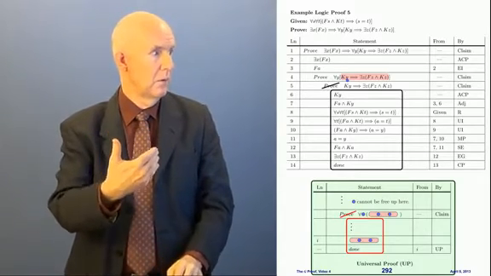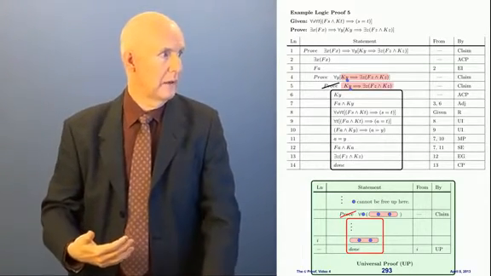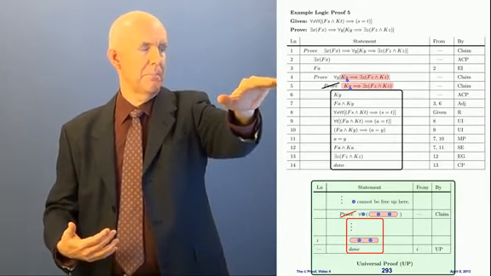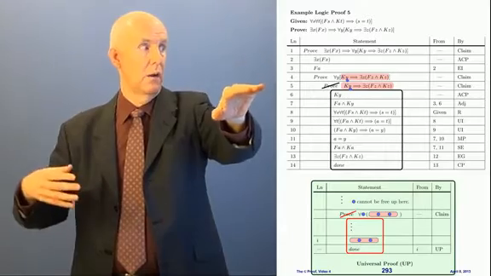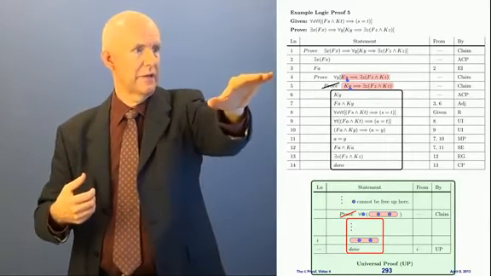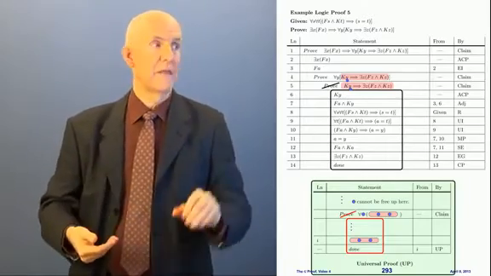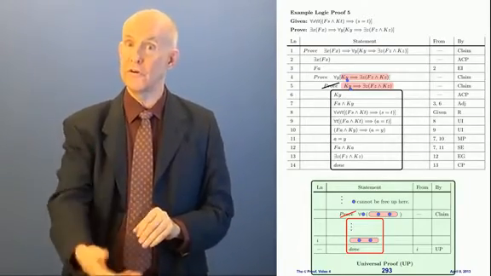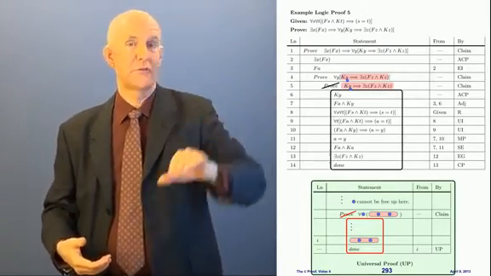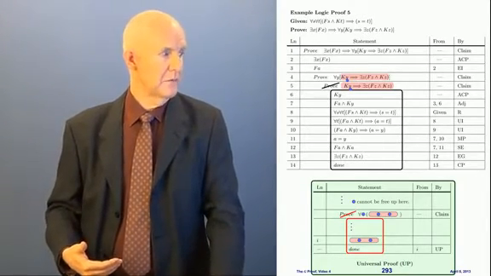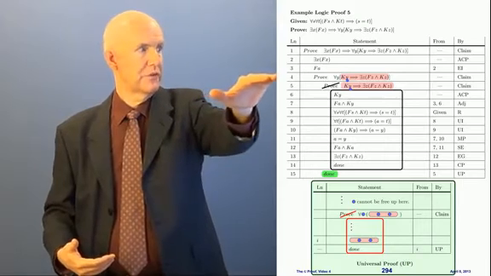And so, well, look what I've done. I've done just exactly that here. In line 5, I've got the pink part that's in line 4, without the for all y out in front of it. I've done it with the y free. In other words, I have proven this is true for an arbitrary y. If it's true for an arbitrary y, then it works for anything. That means that I'm done with the proof that started in line 4.